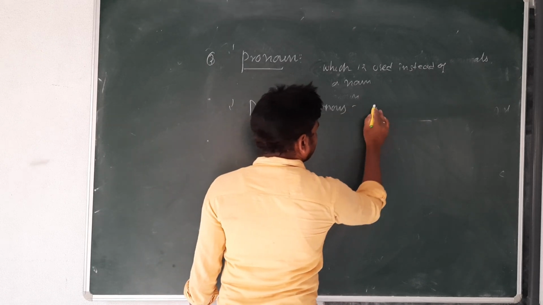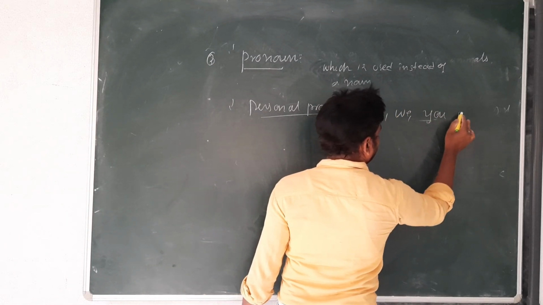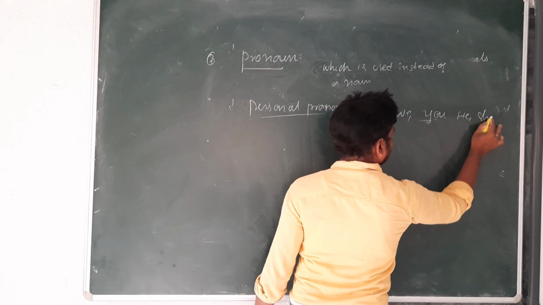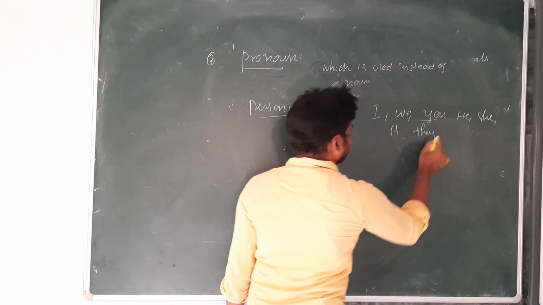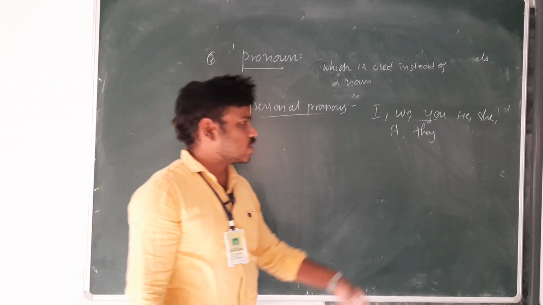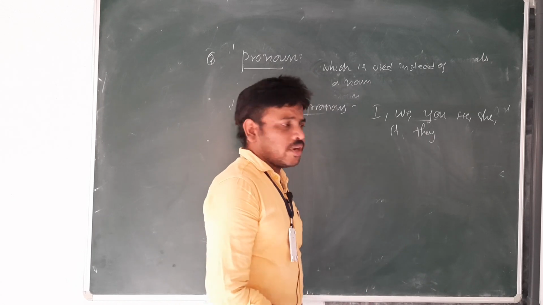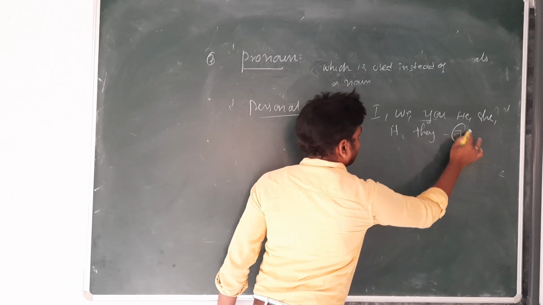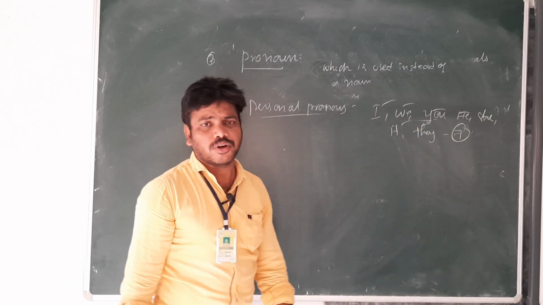That is I, we, you, he, she, it, they. They are called personal pronouns. How many personal pronouns are there? 1, 2, 3, 4, 5, 6, 7. 7 personal pronouns are there.